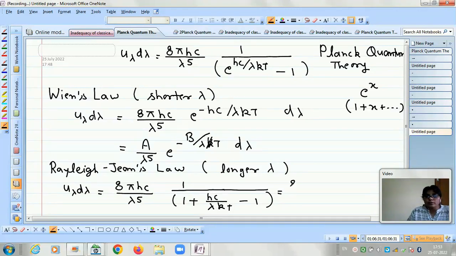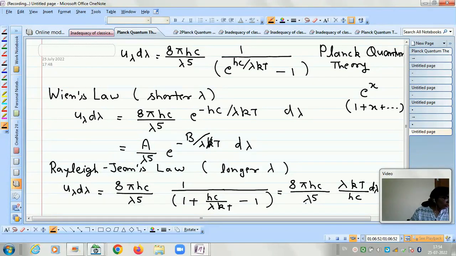So now it is 8 pi hc upon lambda 5, and then lambda kt divided by hc, and then d lambda.